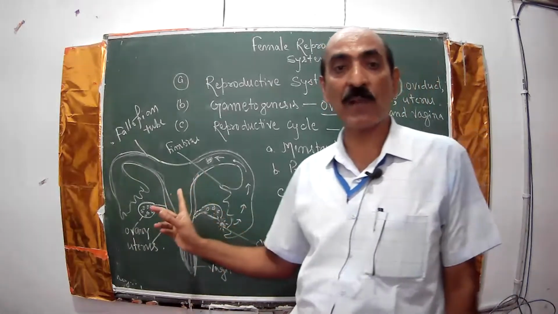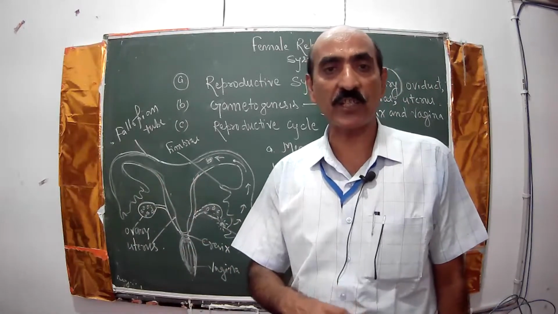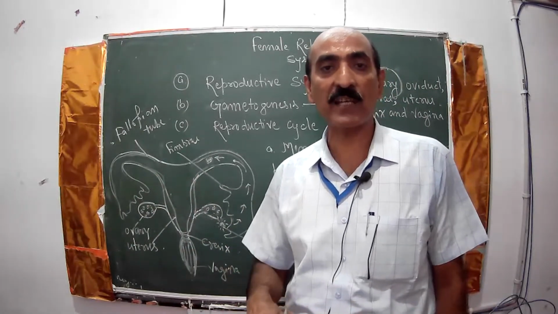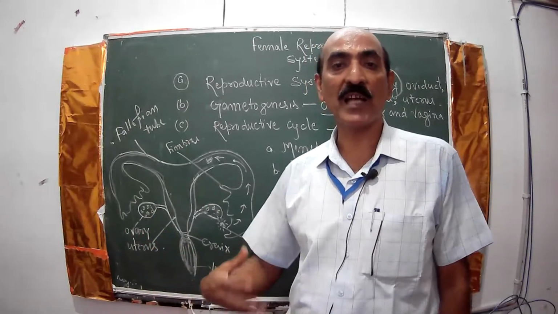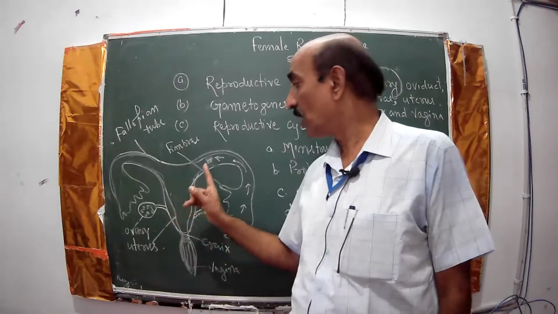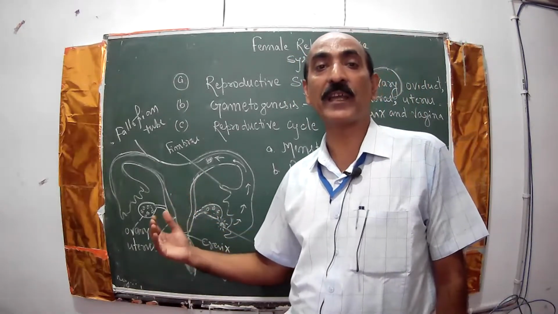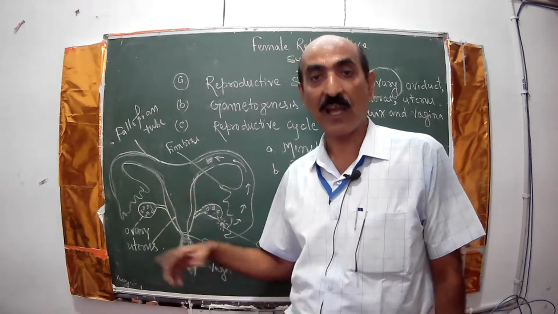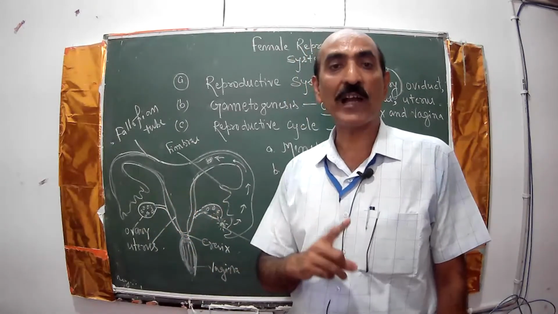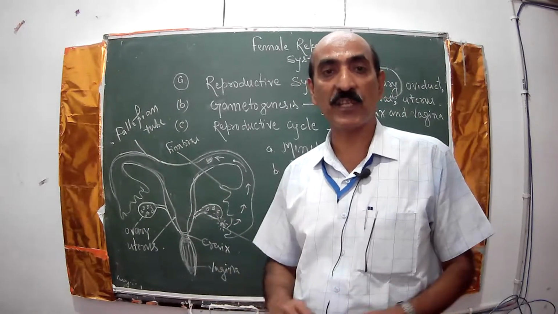One tissue develops there, which is called the placenta. The placenta is a specific tissue that derives nourishment from the blood capillaries of the mother's uterus. So that is the development of the embryo. Embryonic development occurs inside the uterus, and it takes 280 days. This is called the gestation period.